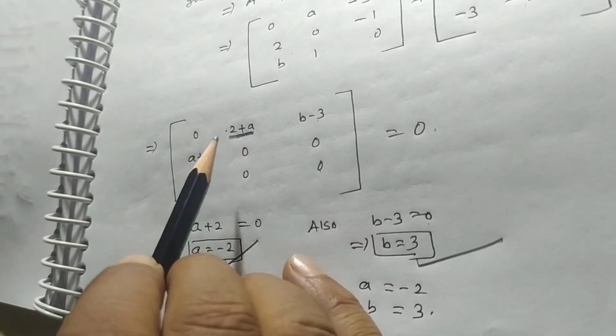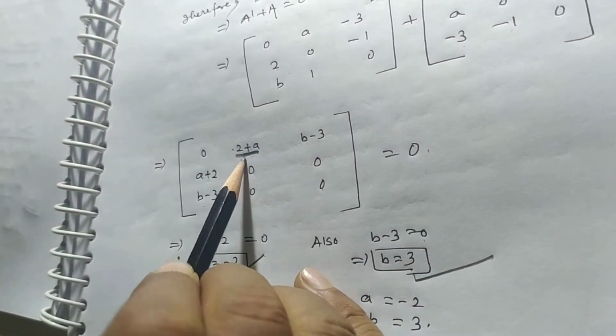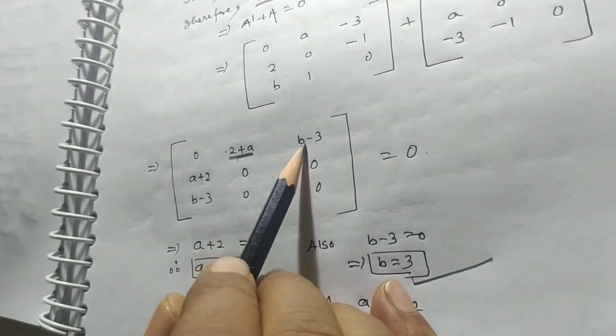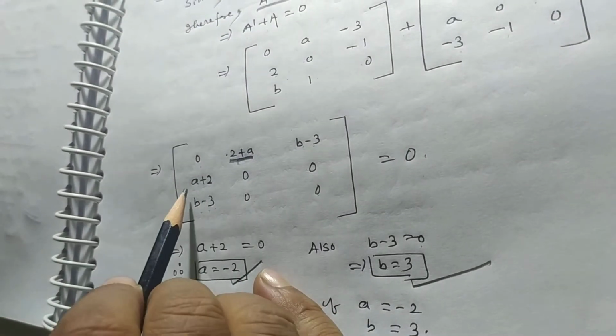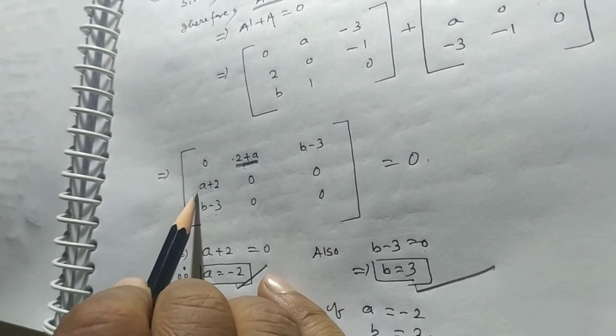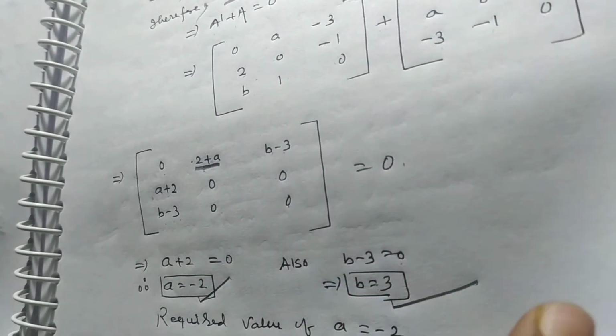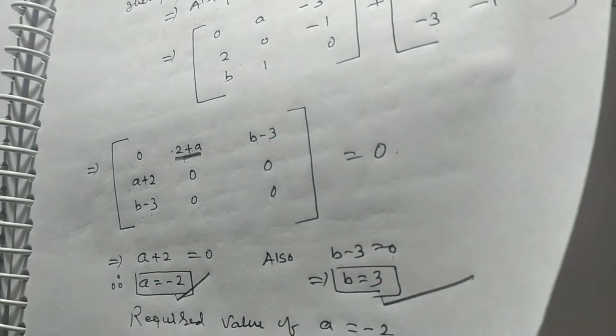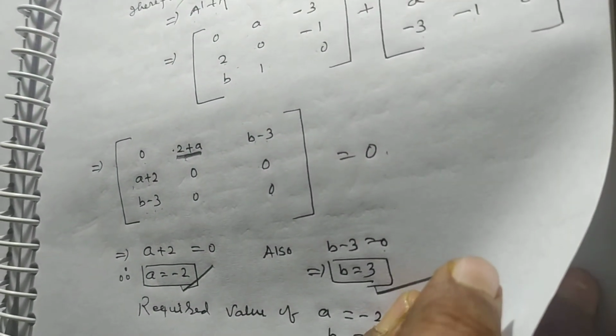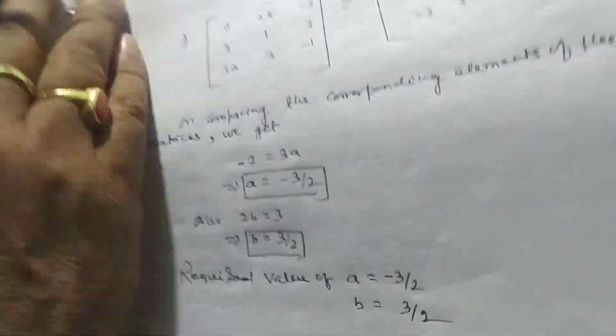If a is equal to minus 2 and b is equal to 3, then the entries become 0, so it becomes a 0 matrix. So my dear students, you must do this problem frequently.